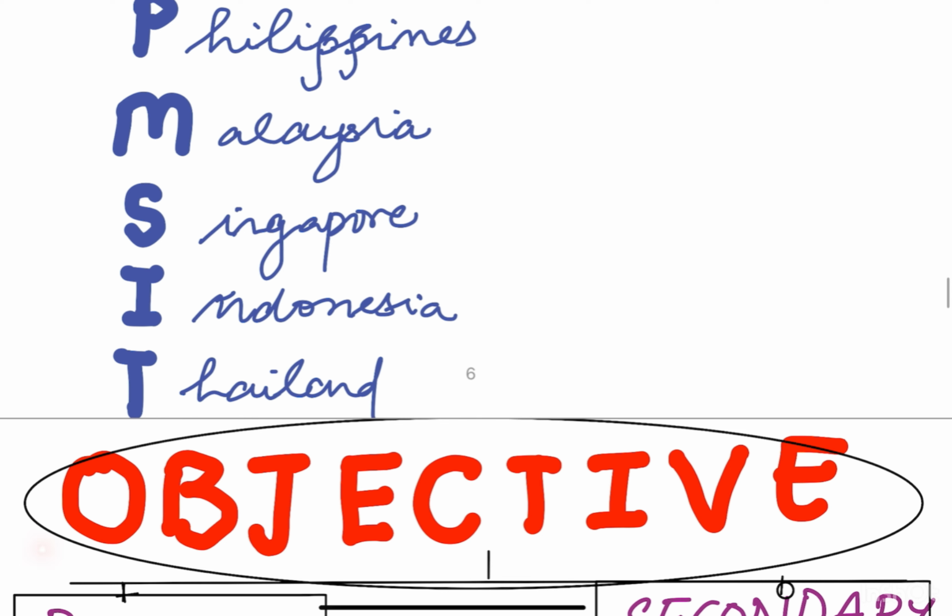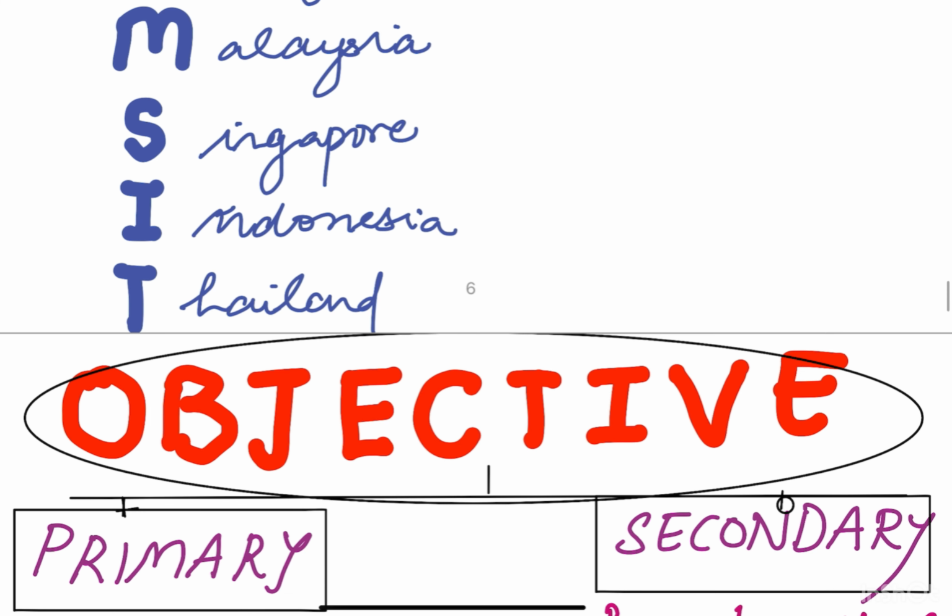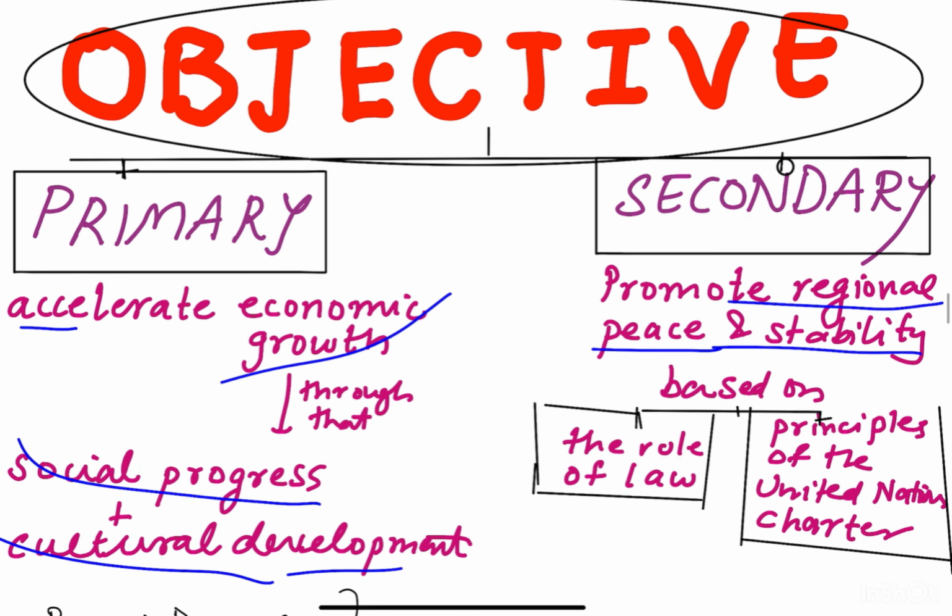Next, we move on to the objectives of ASEAN. It was formed, but what was its major objective? There were 2 major objectives, a primary objective and a secondary objective. The primary objective was to accelerate economic growth and through that social progress and cultural development. This was the primary objective of ASEAN, which was to accelerate economic growth, and by accelerating the economic growth, they wanted to ensure the social progress and the cultural development.